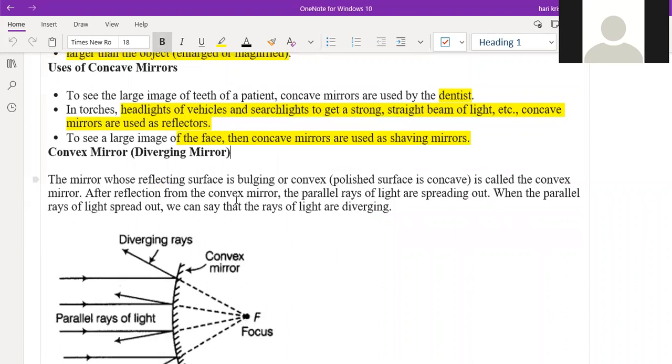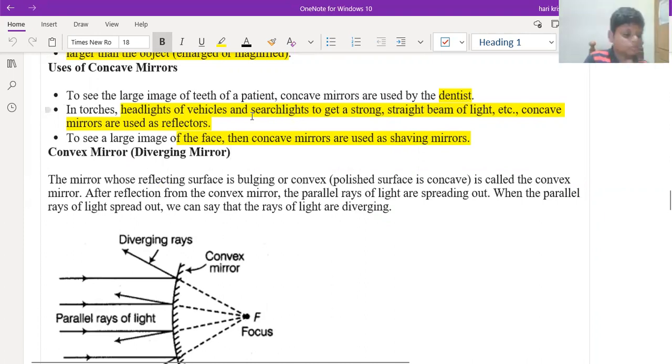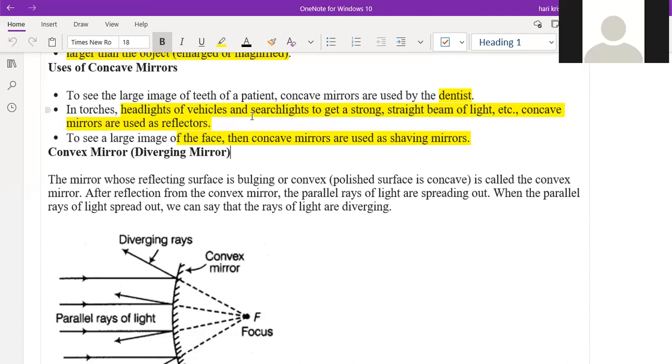Okay, uses of concave mirror. The first one is that it is used by the dentist. Next, it is used in the headlights of vehicles and searchlights to get a strong, straight beam of light. That is the second one. The third one is that it is used in shaving mirrors, so you can see the face somewhat enlarged.